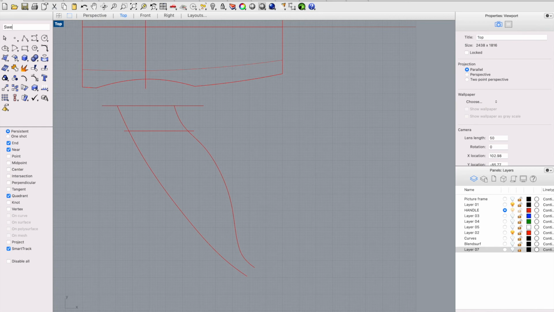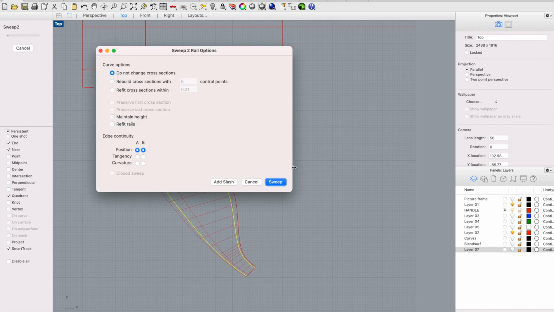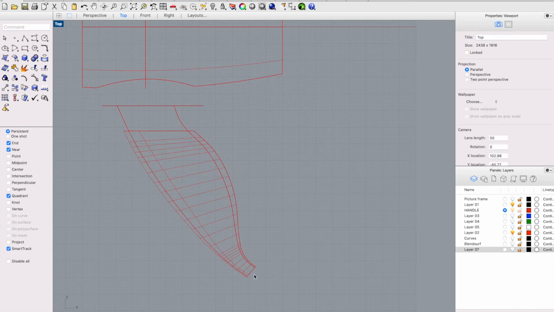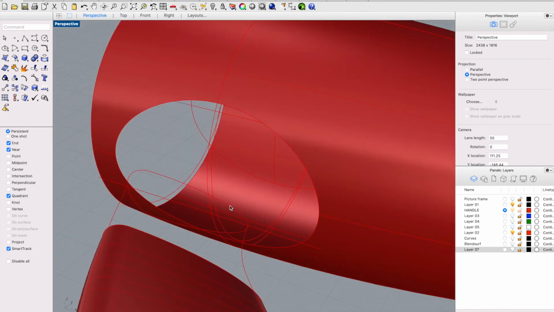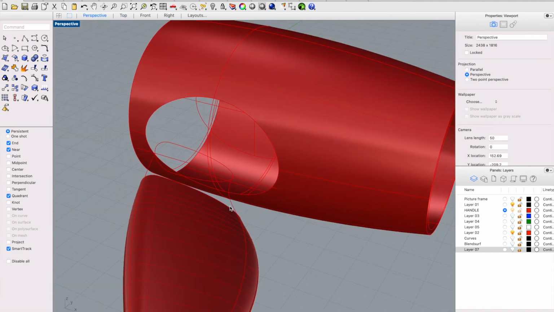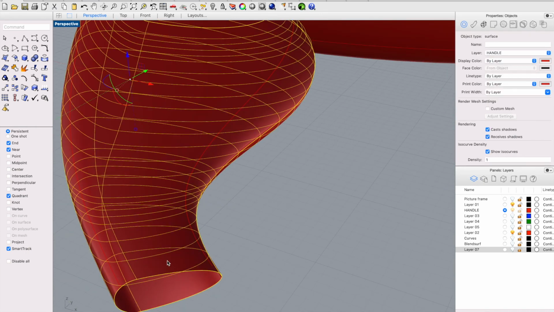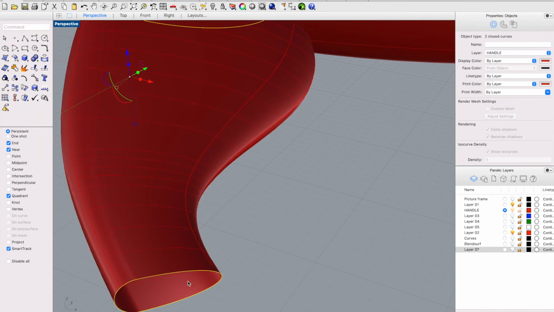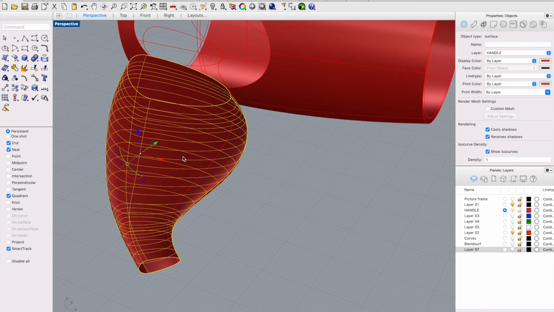Now sweep to first rail, second rail, and cross section. Enter. Sweep. Now using duplicate border, we have this end edge as a curve, and we delete this surface.